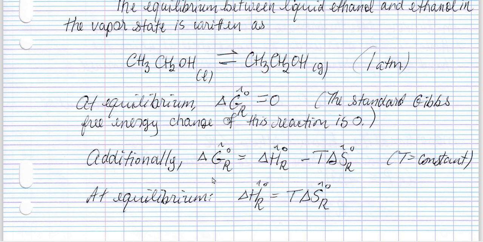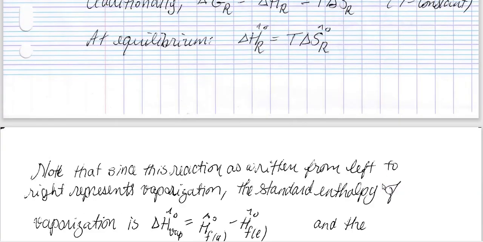Additionally, one should recall that delta G is equal to delta H minus T delta S, where T is a constant, so constant temperature. At equilibrium, therefore, one can simply write that delta H is equal to T delta S. Now note that I've written these equations at a standard pressure, and I've written them on a per mole basis.